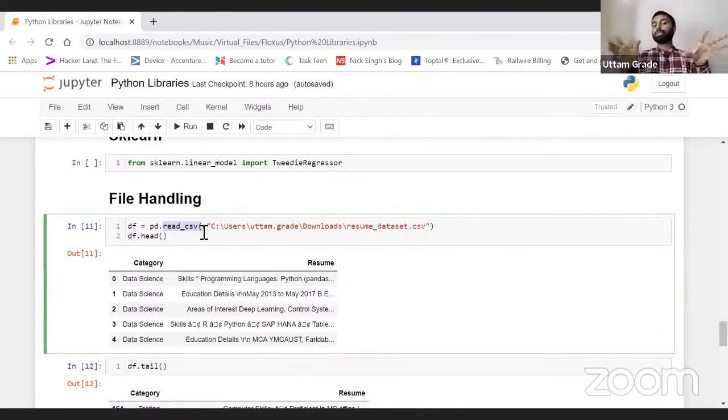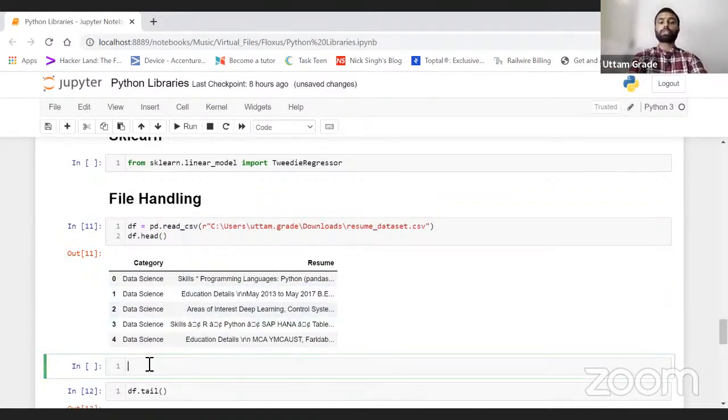If I am going to read a CSV file, I need to use the read_csv function. Pandas is a library which contains multiple functions, and one of them is read_csv. If I am going to read an Excel file, I write read_excel.